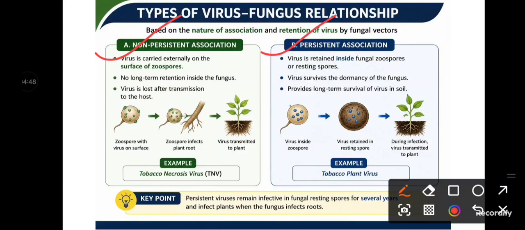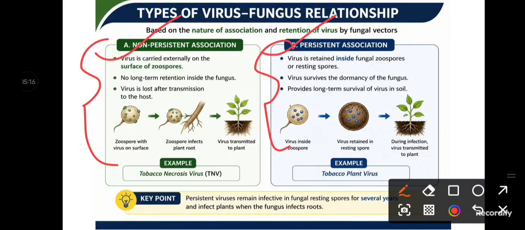But in a persistent association, the virus is retained inside the fungal zoospore, in the resting spore or in the cyst. So it survives the dormancy period and provides long-term survival for the virus in soil. So this is about persistent and non-persistent association of virus in the fungus.